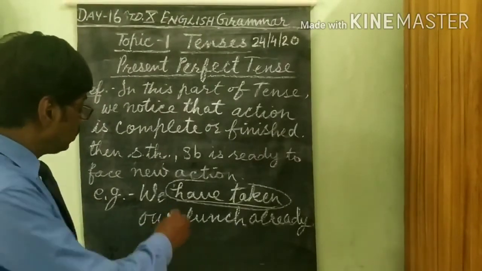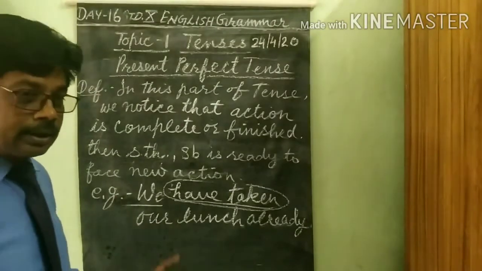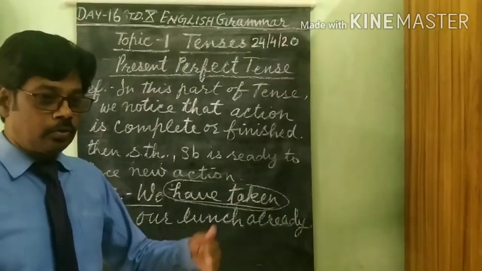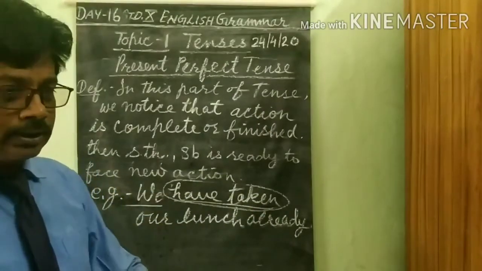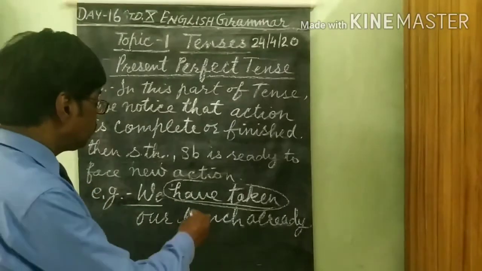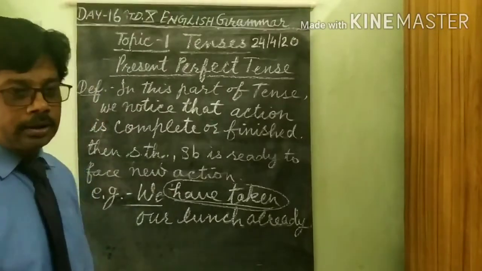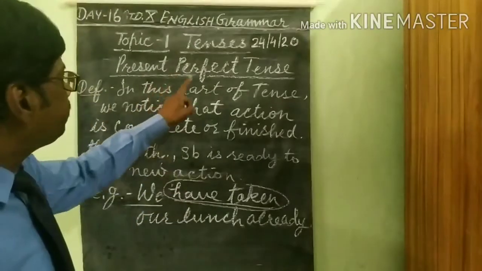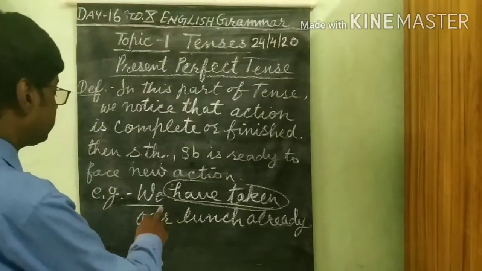Now the doer or subject is ready to do a new action, to face the next action. So this sentence is said to be a sentence of present perfect tense. In this way, this example.